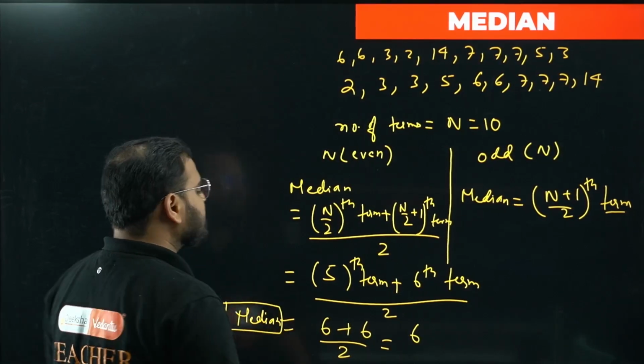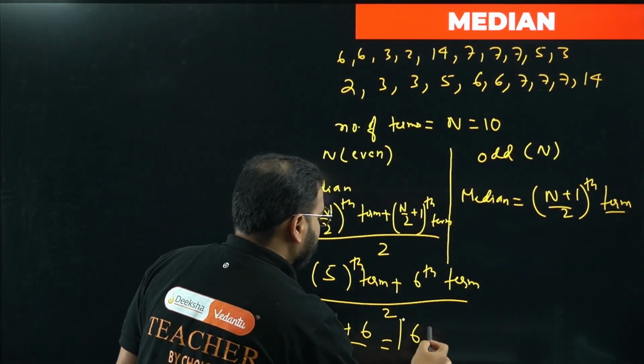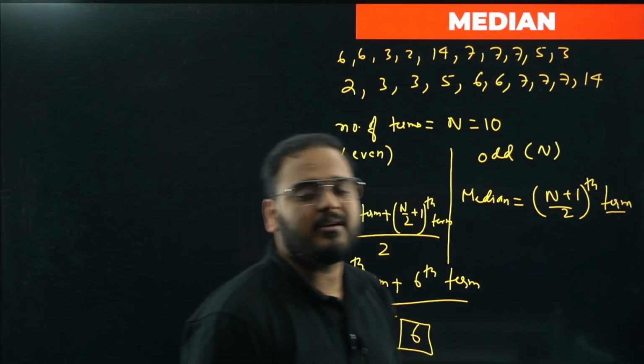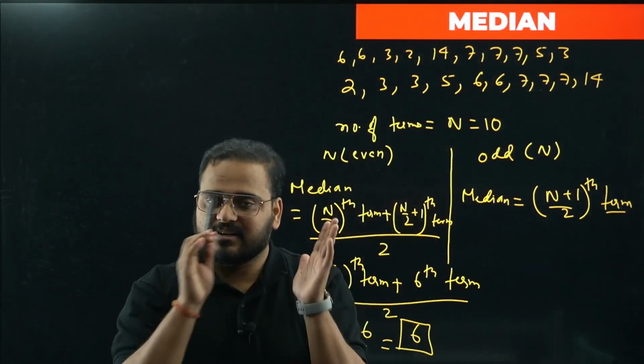The median value is coming as 6, sir. This is my answer. Okay. Just an example I've taken to explain the median. What do we do in the median? Arrange the data in ascending or descending order.